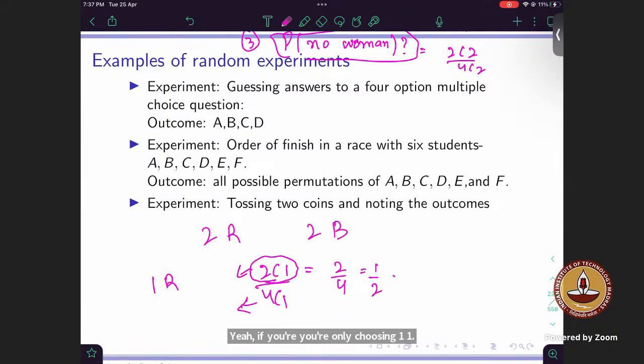Hello, am I audible? Yes, sir. Okay, if you're choosing 1, then it would be 1 by 2. It's reduced to simple probability, right?